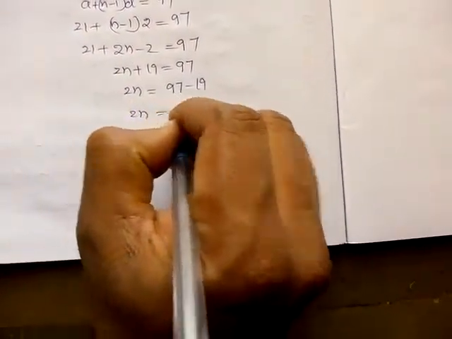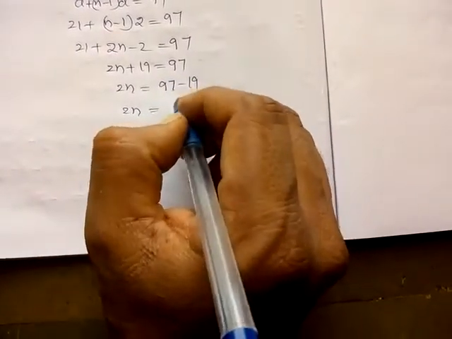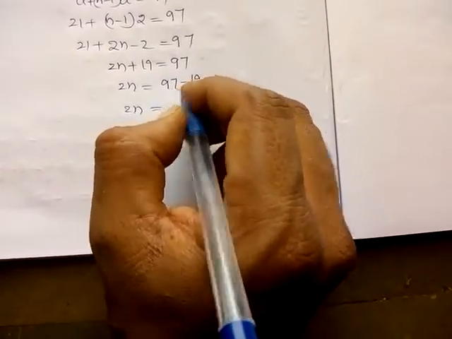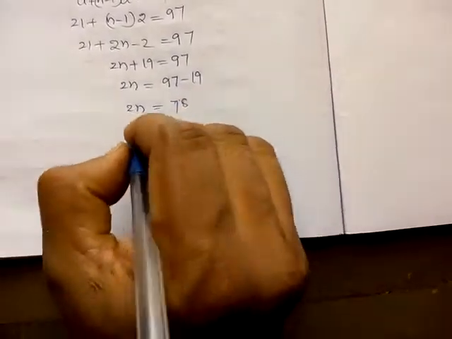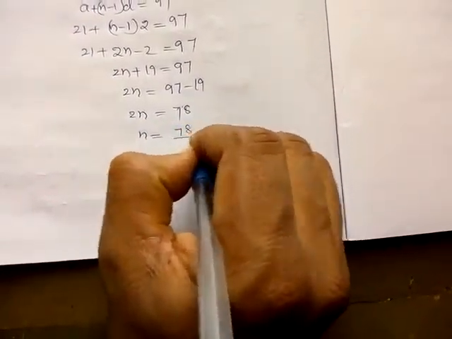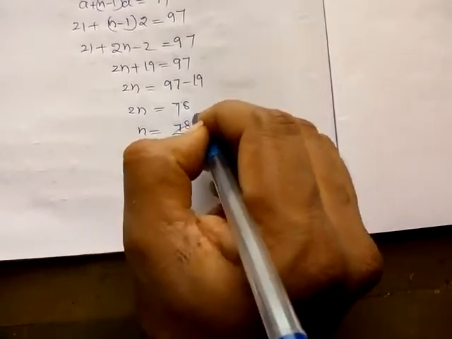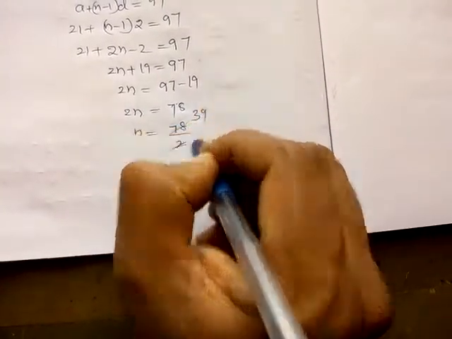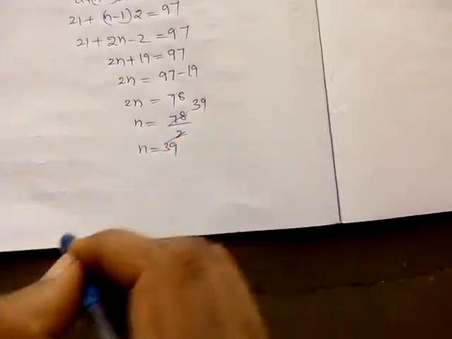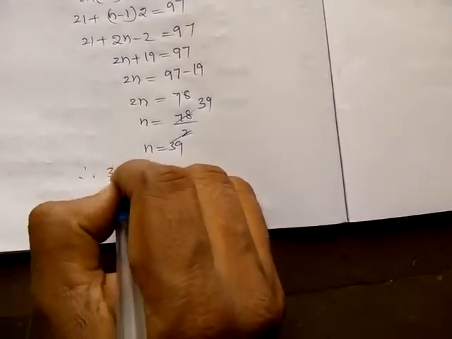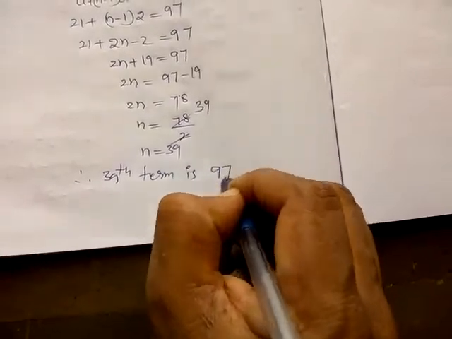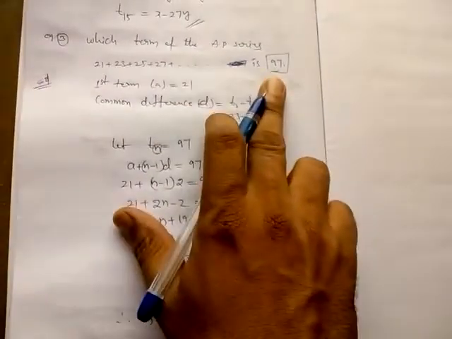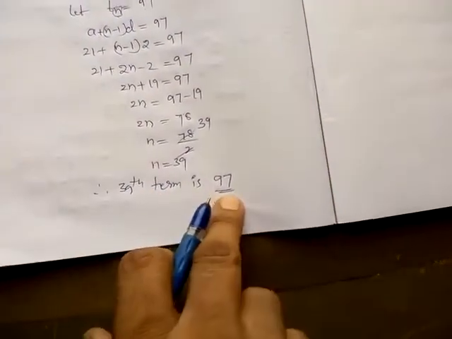So 2n is equal to 78. So n is equal to 78 by 2, which is 39. So n is equal to 39. So therefore the 39th term is 97. So in this series the 39th term is 97.